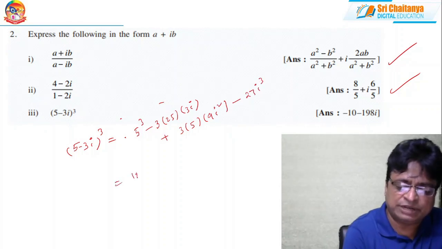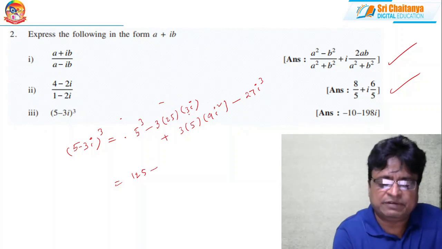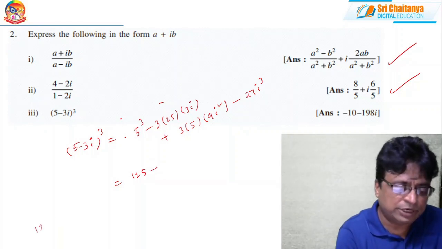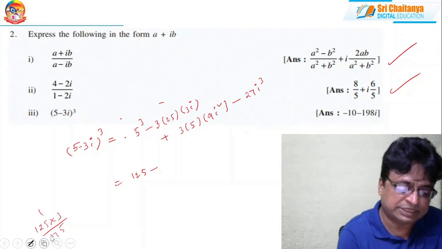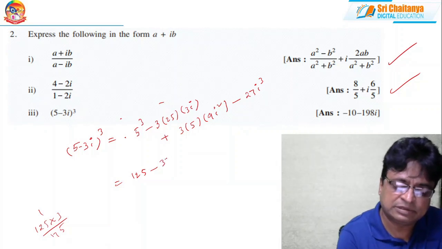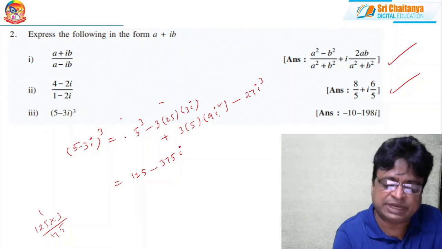This is 125. And this is 125 into 3. 3 5s are 15, 3 2s are 6 into 1, 7, 175, 3 1s are 3, 375. 375i. And i square is minus 1.